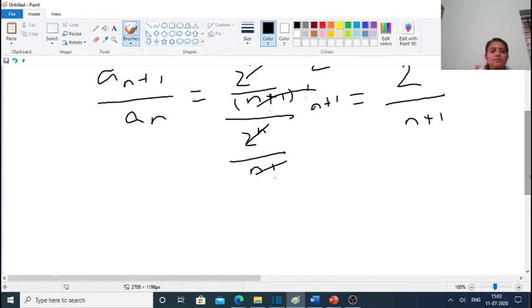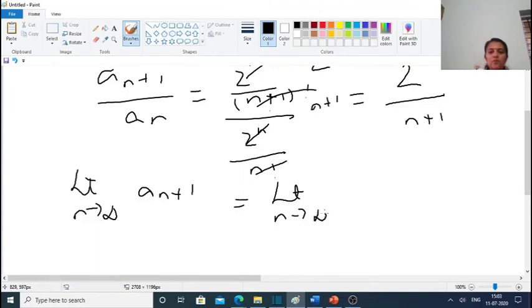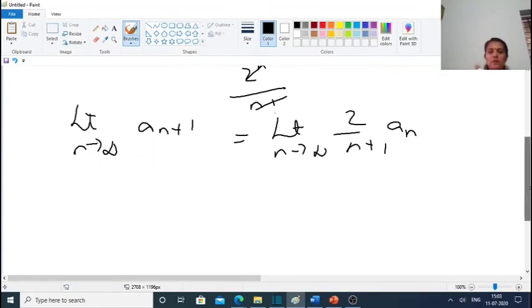So limit as n tends to infinity of an plus 1, we can cross multiply, is equal to limit as n tends to infinity of 2 by n plus 1 times an. The left side is equal to L, since our limit will be the same.